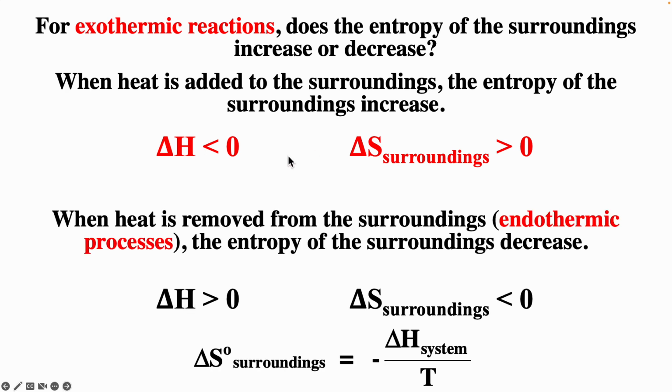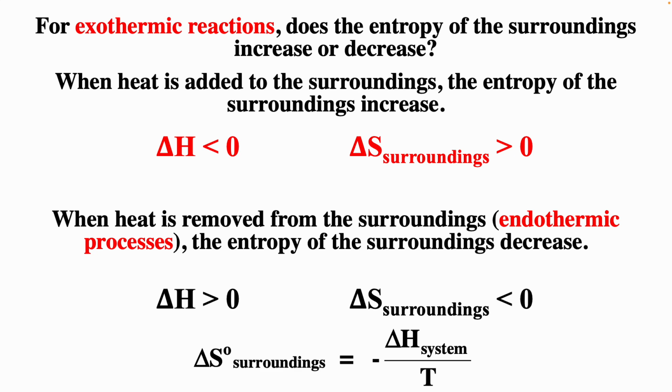And so for endothermic reactions, delta H is positive, and that means the system is gaining heat and the surroundings would be losing heat, so delta S surroundings would be less than 0. And again, we can always calculate delta S of surroundings as minus delta H over T. And again, delta H is always going to be in terms of the system.